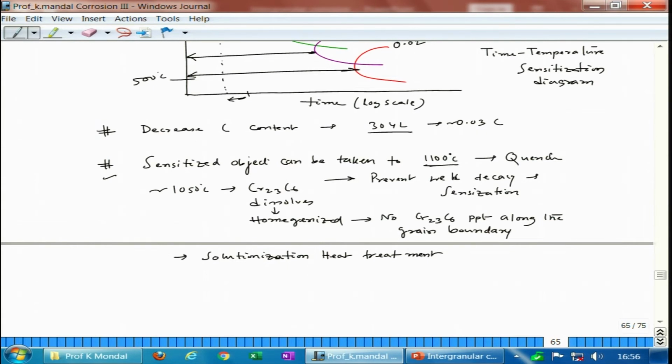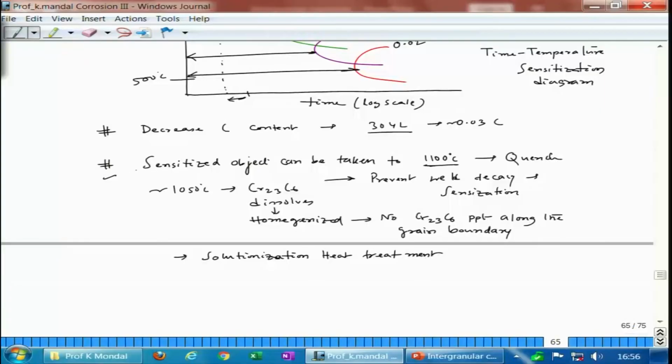When you quench, no precipitate forms in the age hardening alloy, and after that if you hold it at a little higher temperature, then precipitate comes back again, okay, because that time it becomes supersaturated. But here it is not about supersaturation, here it is about allowing those chromium carbides to get homogenized. So, that entire steel becomes free of sensitization, fine. So, this particular process is that.